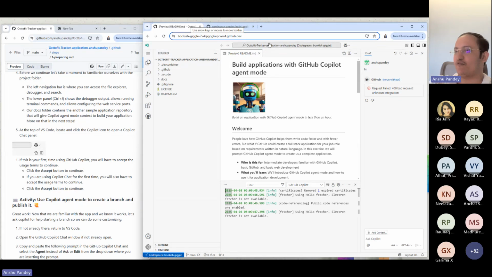It sometimes takes a bit of time to actively load the chat option and the GitHub Copilot option over here. Let me make sure that this is the Insiders version. Yeah, it is the Insiders version. Let me just refresh this page once.